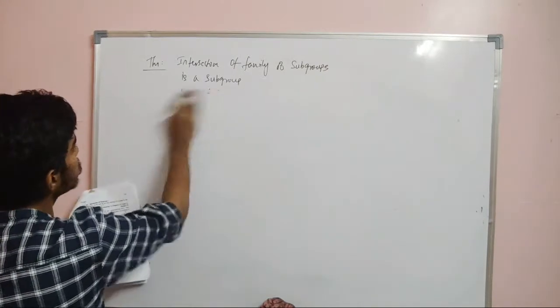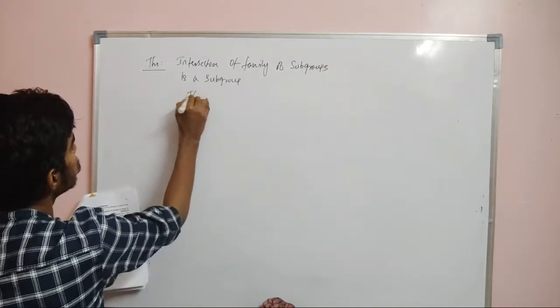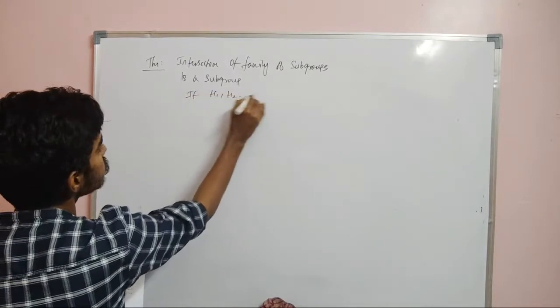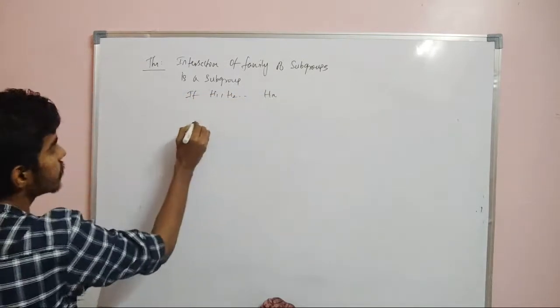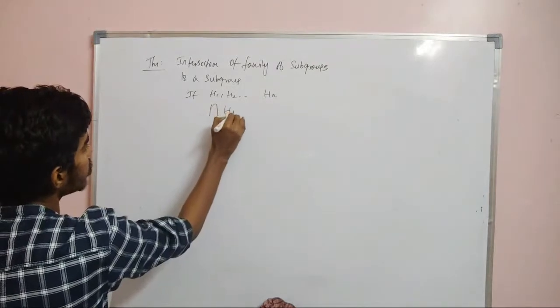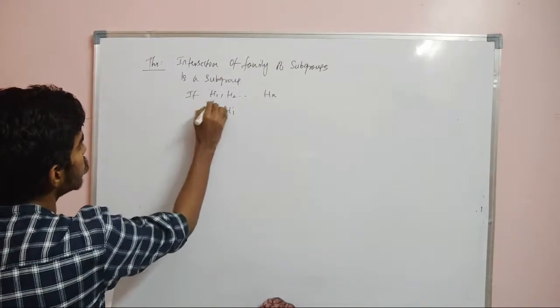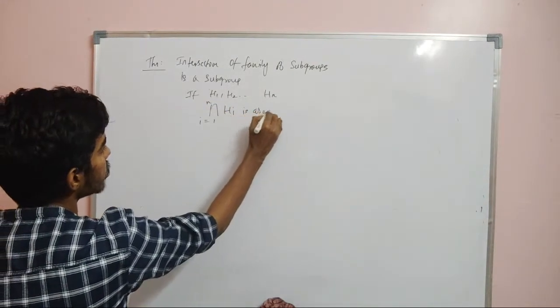So what I need to prove is, if H1, H2 up to Hn are subgroups, then the intersection of Hi, i belonging to 1 to n, is also a subgroup.